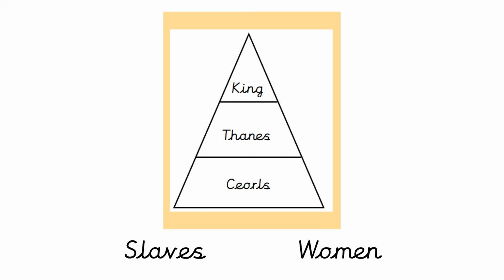So as you can see here, here's the diagram showing that in the Saxon hierarchy you have the king at the top, thanes below them, and then churls at the bottom below them. And then slaves and women not even a part of the Saxon society as proper people, unfortunately, unlike it is today.